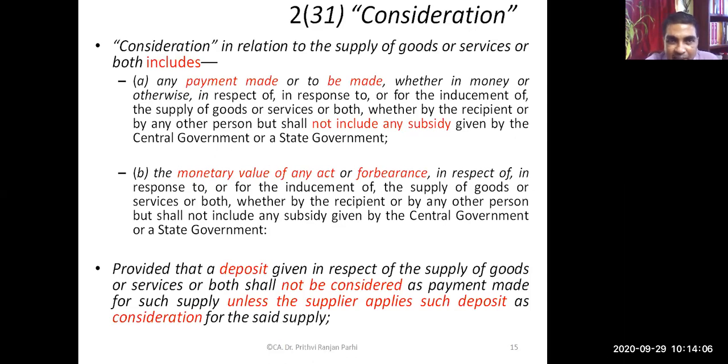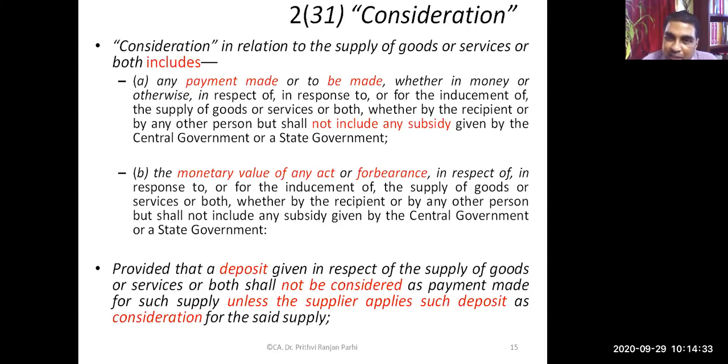Let me quickly explain you again what is this consideration. In relation to supply of goods and services, it includes payments made or to be made for certain supplies. If some payments has to be made or payments is already made, that amount will be considered as consideration. But it does not include any subsidy given by central government or state government.